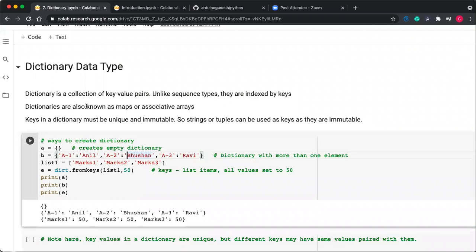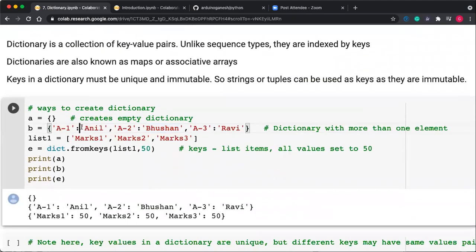But here, every data that is stored in the dictionary must have a key associated with it. For example, suppose you want to store your name. So this name should be a key associated, and that key should be a unique key. One unique key should be present associated with that value. So you can consider the dictionary as a collection of key value pairs.